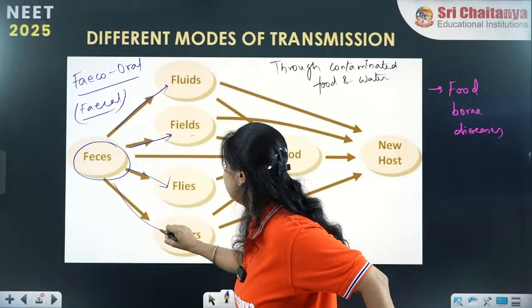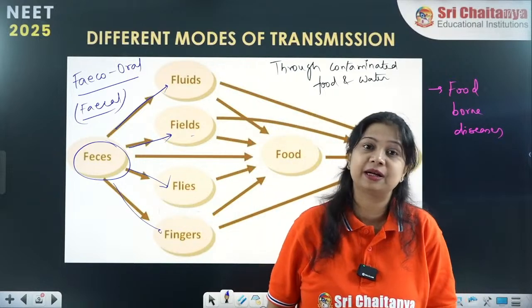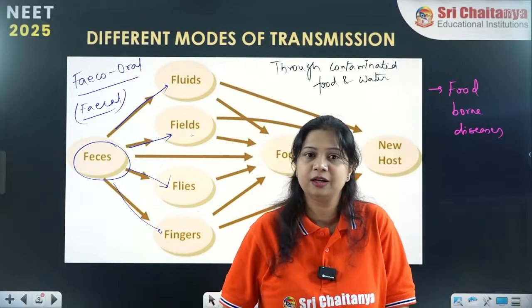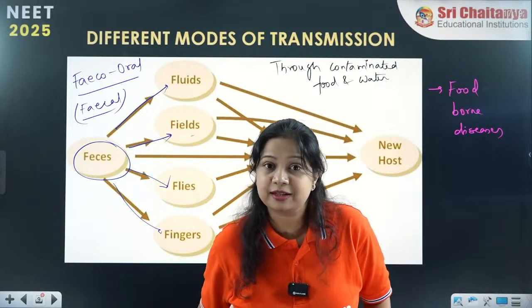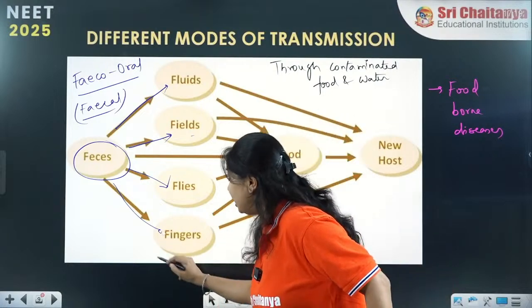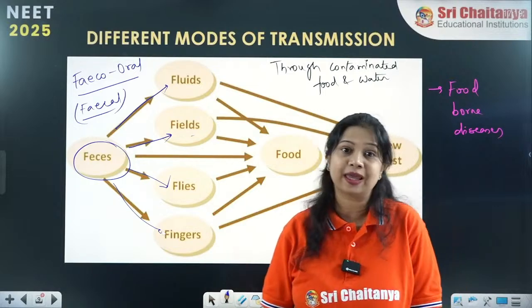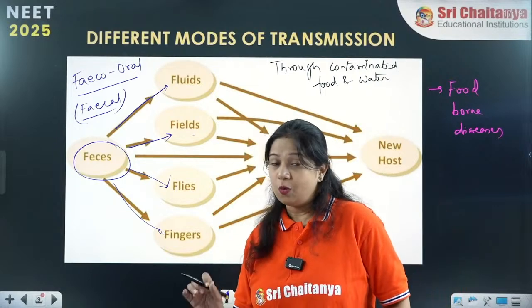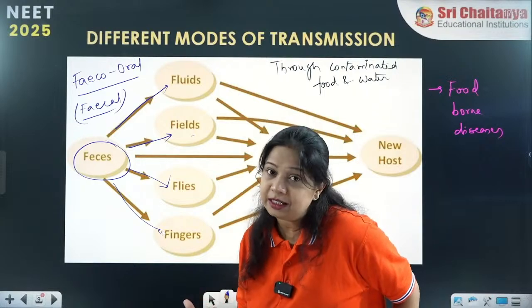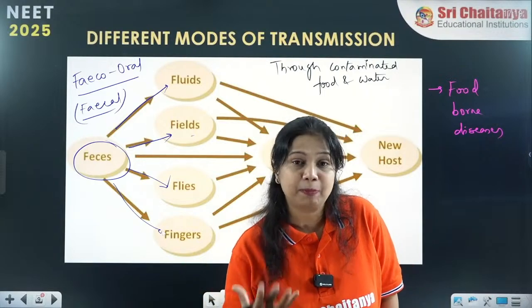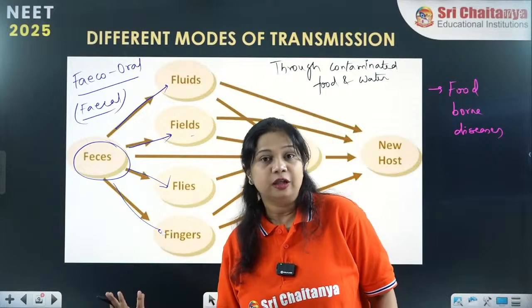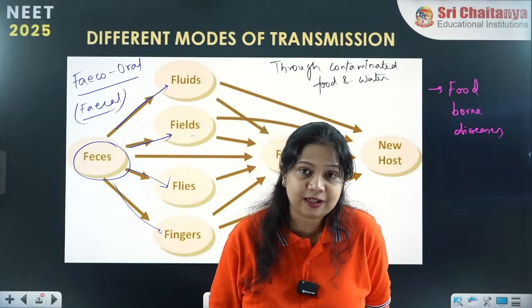And the fingers, if unhygienic hand practices are done after excretion of fecal matter, even the fingers can carry this contamination. So what are the various methods by which fecally contaminated pathogens can enter the human body again or cause different types of infections?